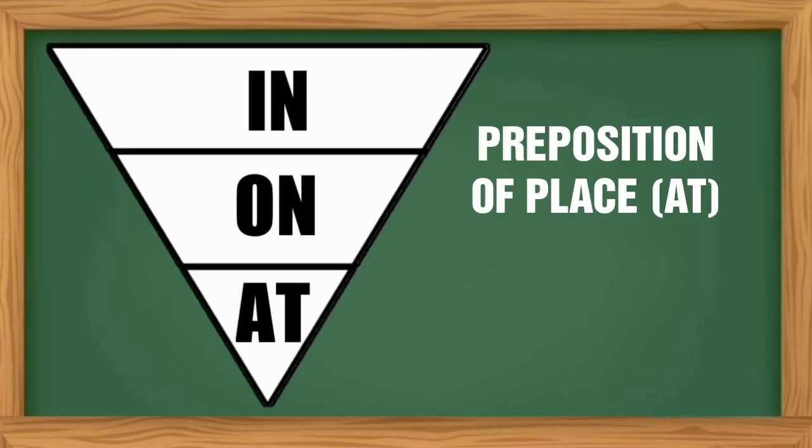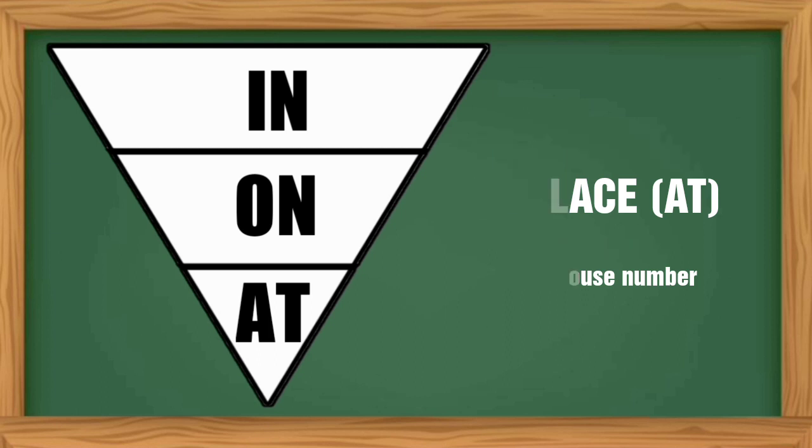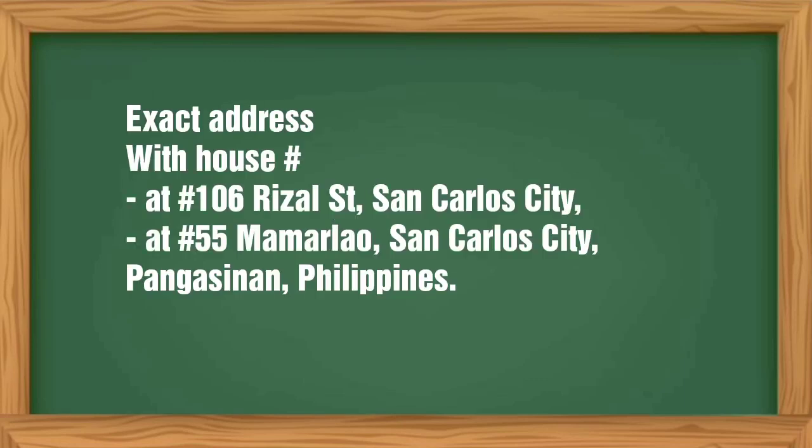As a preposition of place, at is the most specific, which refers to an exact address with the house number. For example, at number 106 Rizal Street, San Carlos City, and at number 55 Mamarlao, San Carlos City, Pangasinan, Philippines.